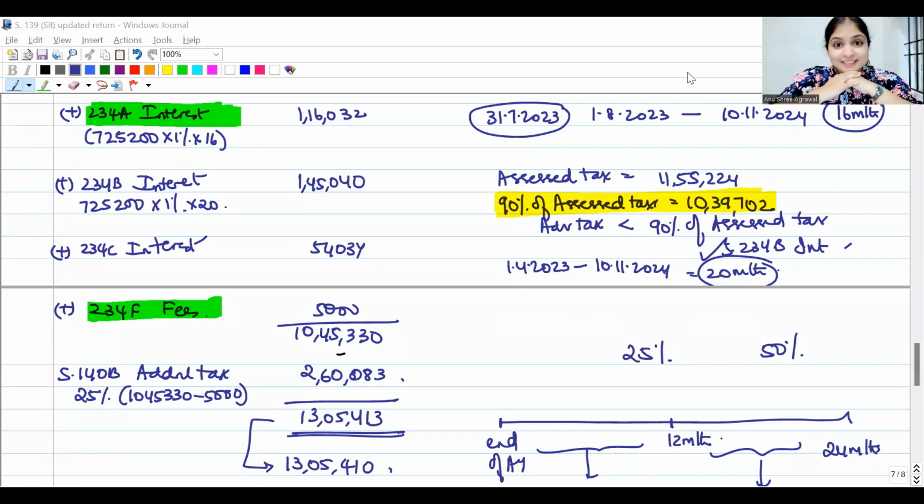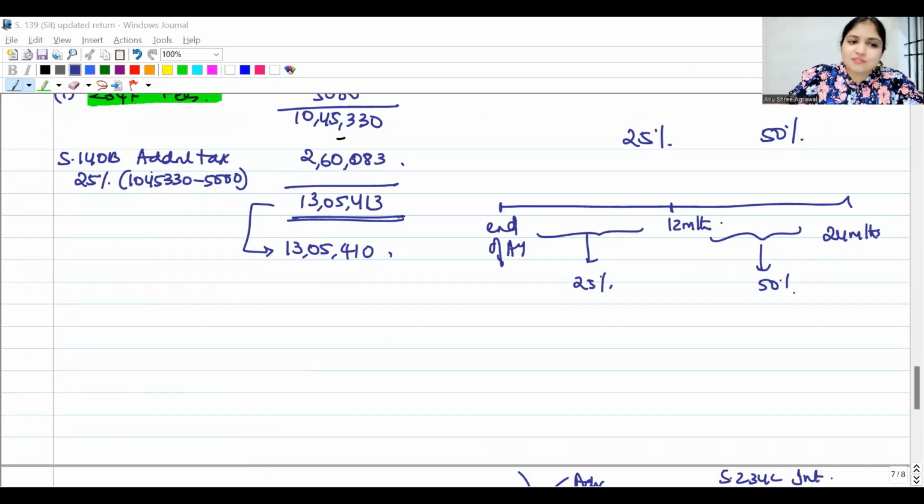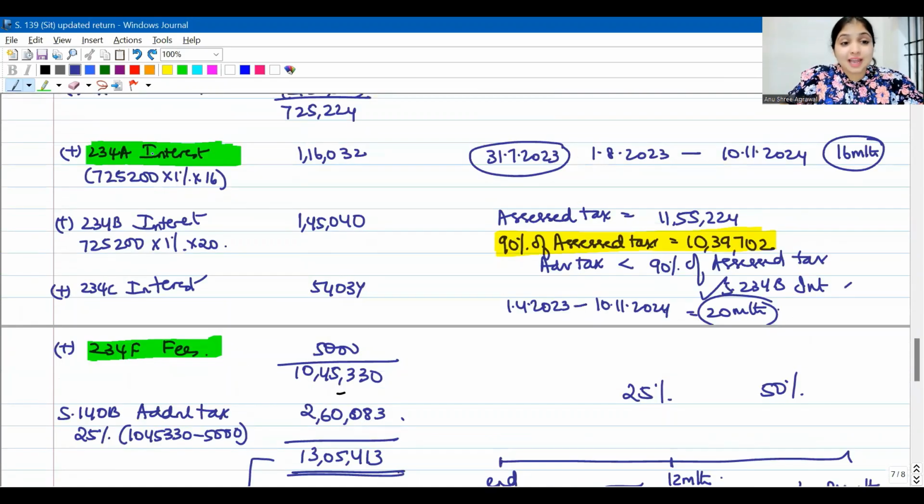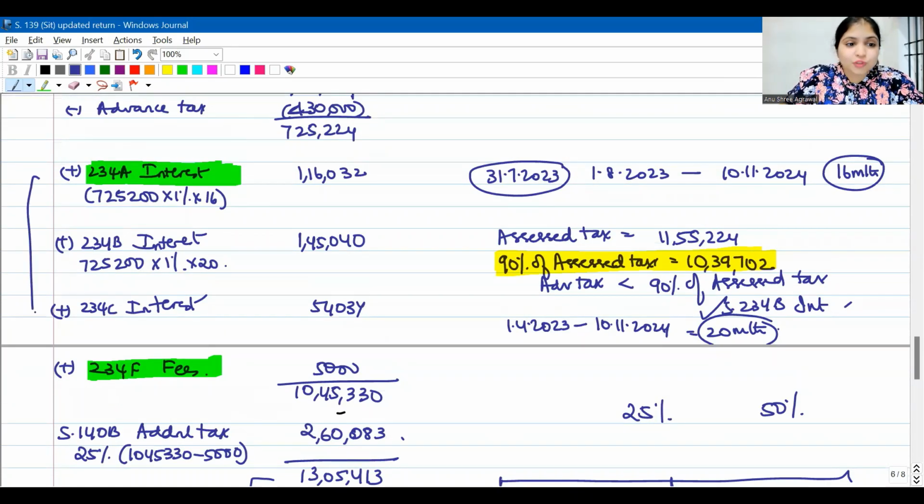Did you understand this? So this question, why did we work it out? Majorly to teach you about additional tax. But this we could have finished in 1 minute itself. But then I also wanted to give you a revision of 234ABC. This is one part, a very, very neglected part. I hope at least now you're feeling a little better. But listen, we will not stop here. One more question we will work out.